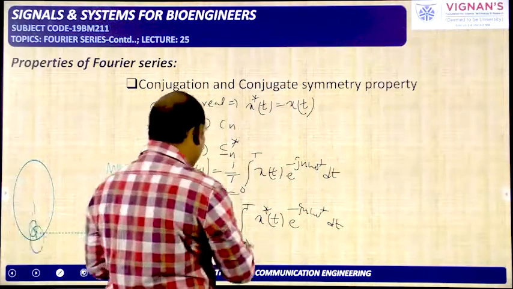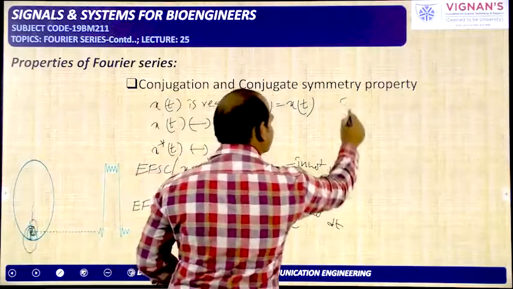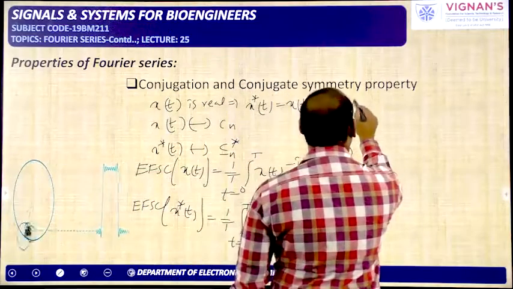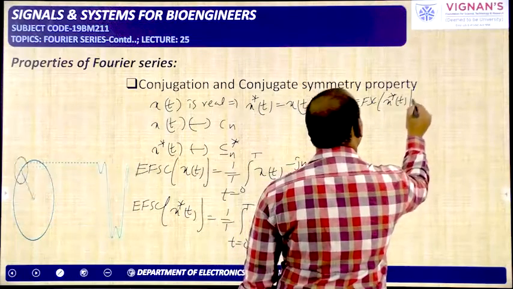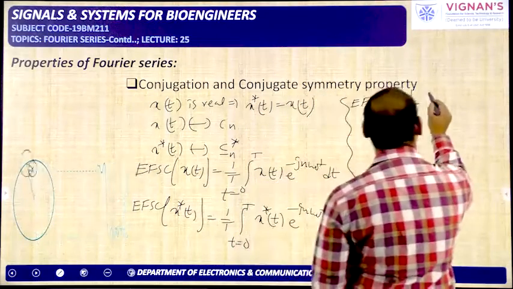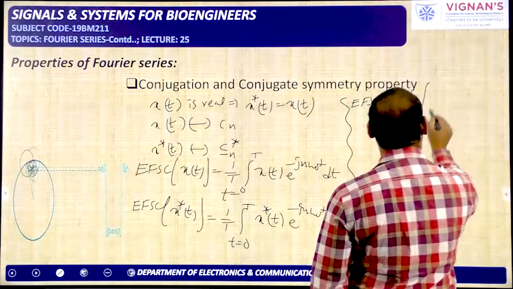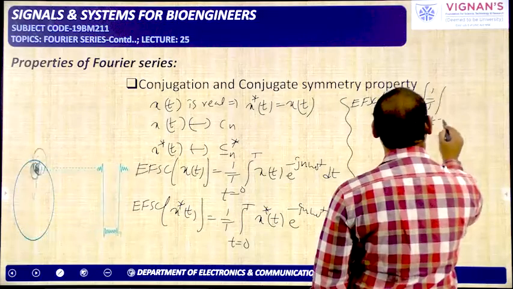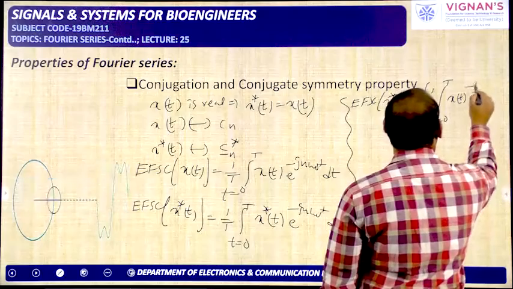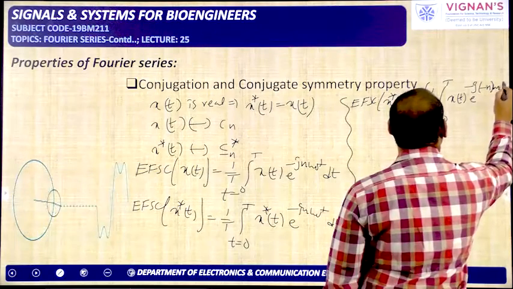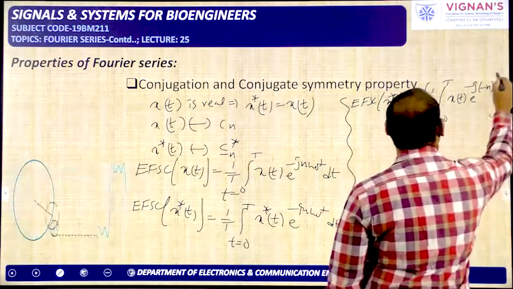Now this one I am rewriting: the exponential Fourier series coefficient of x star of t is equal to 1 by T integral from 0 to T x of t e power minus j minus n omega naught t dt, whole star.